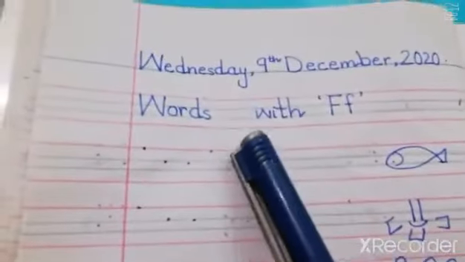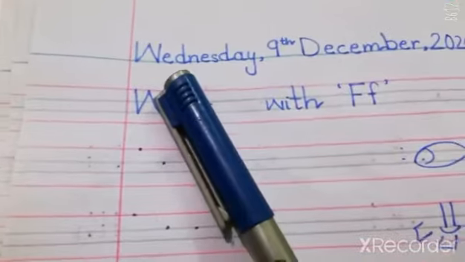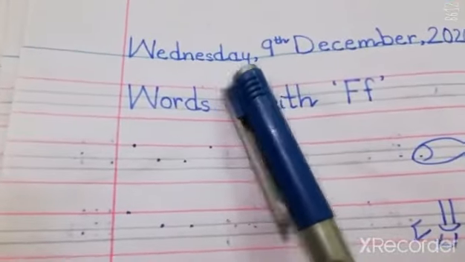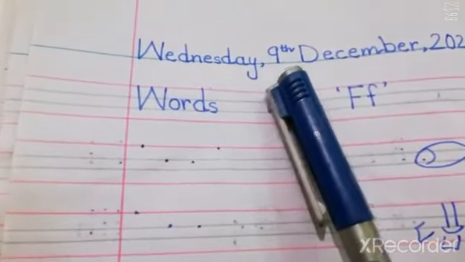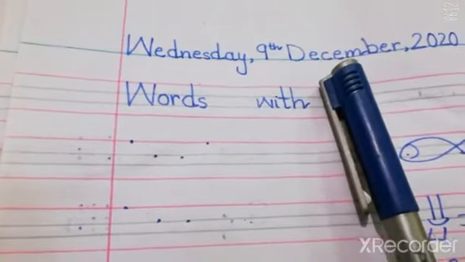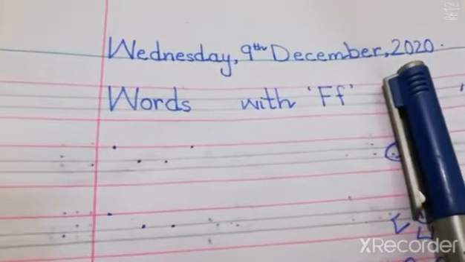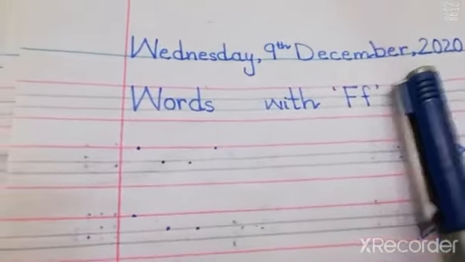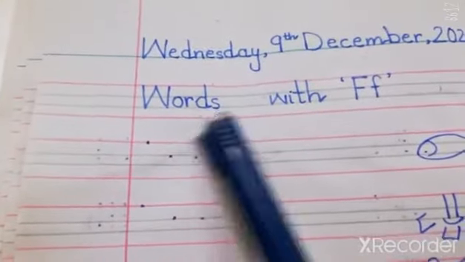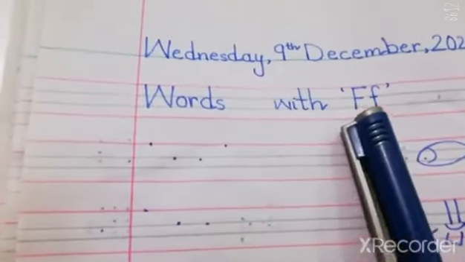Let's start the copy work. What is the day today? Today is Wednesday, date 9th, month December and year 2020. And the topic is words with F.